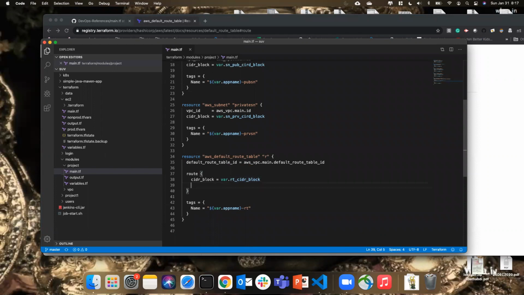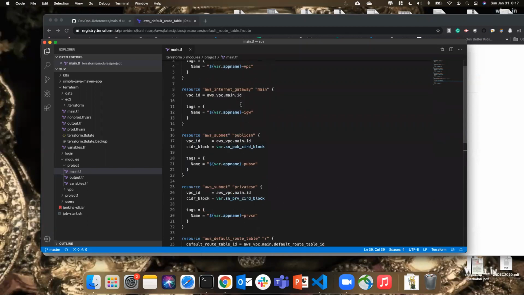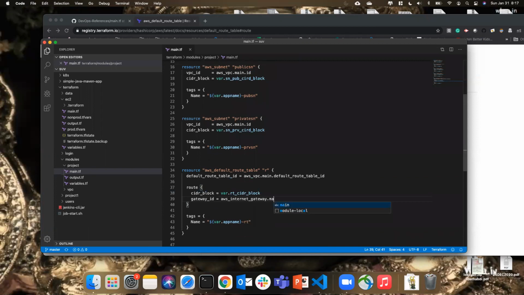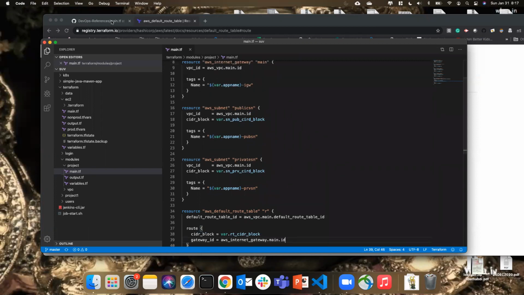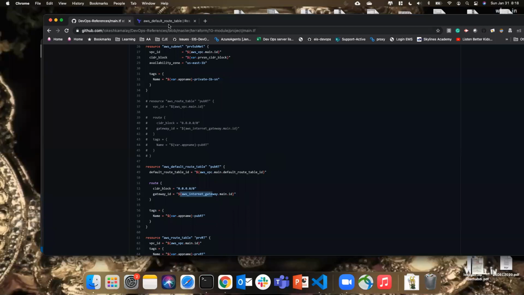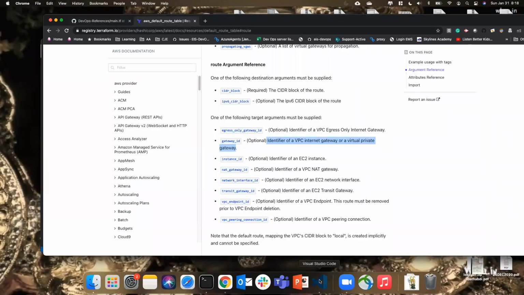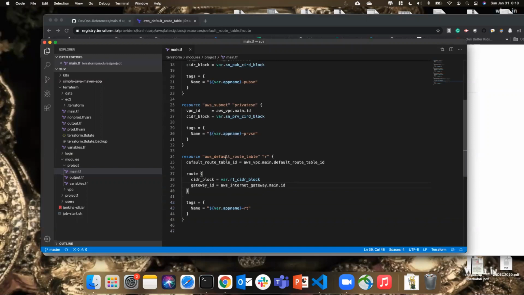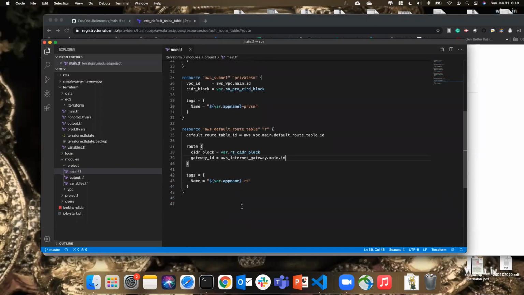So the attribute is gateway_id is equal to this dot, what name we have given? main.ID, right? main.ID. See, now our route table is associated with this gateway as well. So the default one, which is perfect.